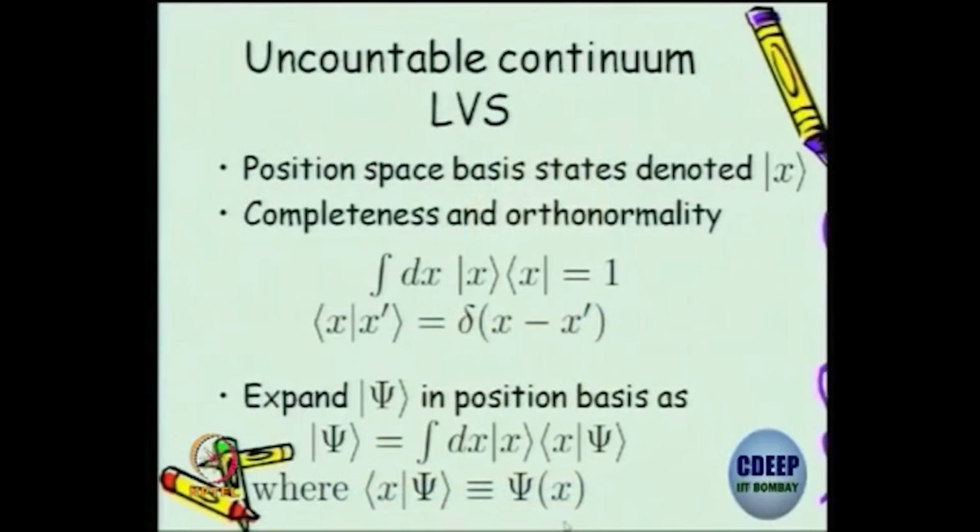What you have been seeing as wave functions are nothing but the probability amplitude for an arbitrary state psi to be in the position x, given by this inner product, and that is what we call a wave function. So whenever you do wave functions, there you can go and replace it as an inner product, and we can try to see whether everything is consistent. So this is what we call it as a wave function.